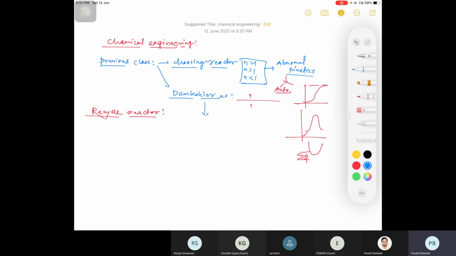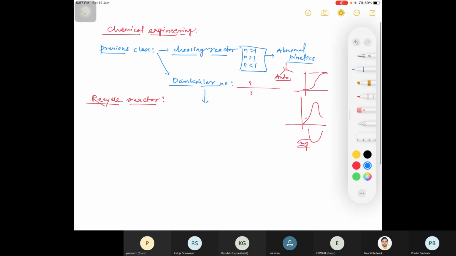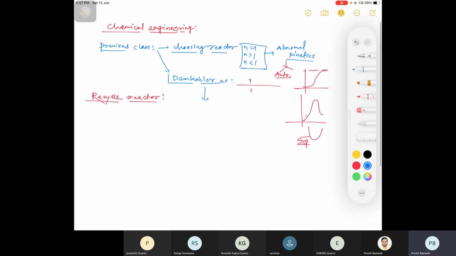Then after that we started with the Damköhler number, right? Anyone want to tell what is the Damköhler number? It's a dimensionless number and a ratio of the rate of consumption of A by the rate of transport of A by bulk flow, and it is defined for a flow reactor. Yeah, it is only for a flow reactor.